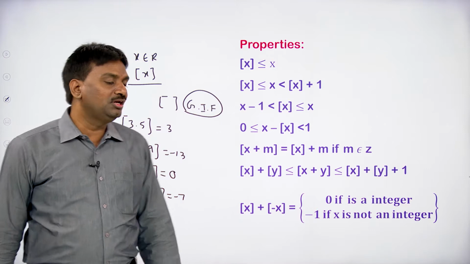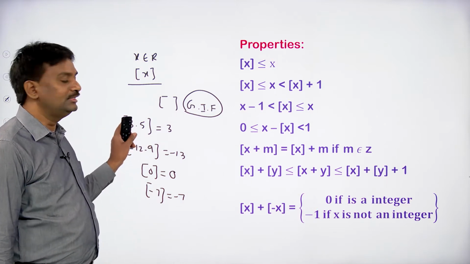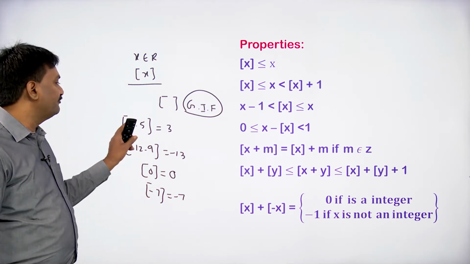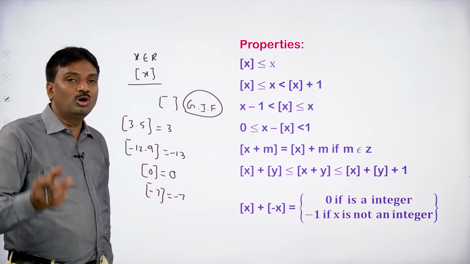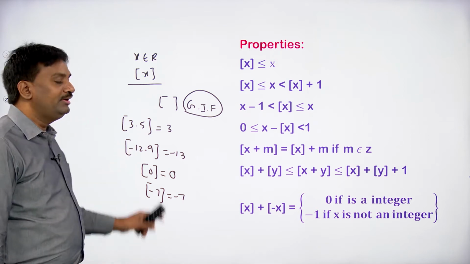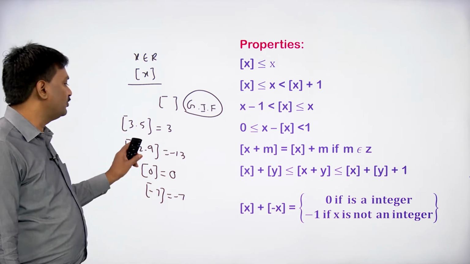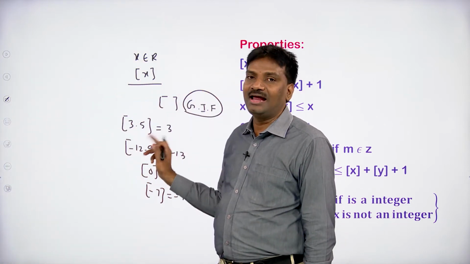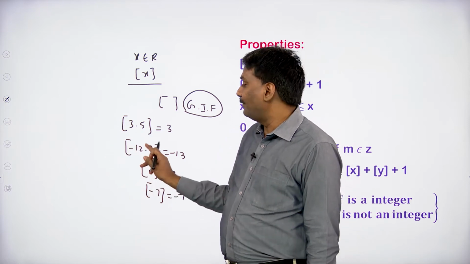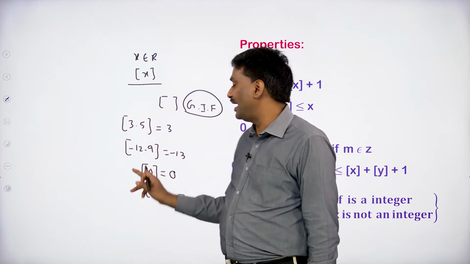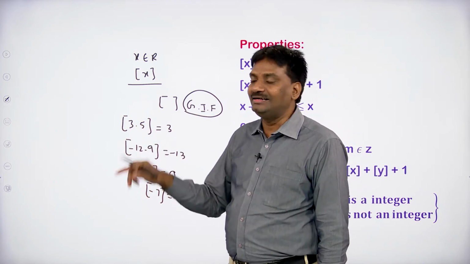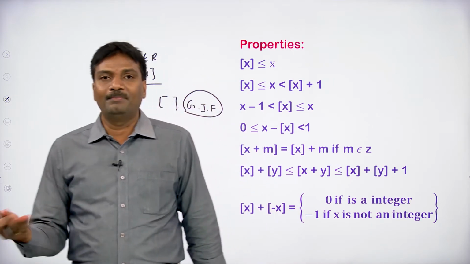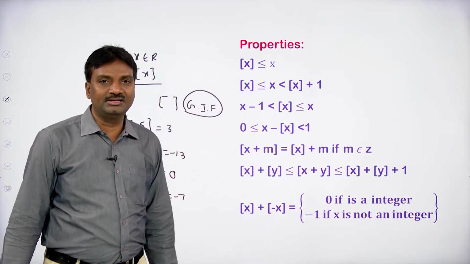For a positive real number, integer plus fraction, we take the integral part only. In 3.5, 3 is the integral part and 0.5 is the fractional part. In step minus 12.9, minus 12 is the integer part and 0.9 is the fractional part, but the number before minus 12.9 is minus 13. For exact integers, step 0 equals 0, step minus 7 equals minus 7, step minus 100 equals minus 100. That is the definition.